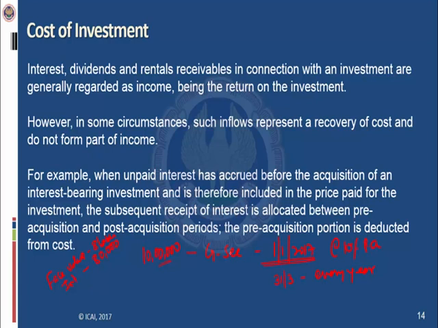The last interest on this investment was received on 31st March 2016, that is 9 months before, because the government will pay interest on every 31st March, and the interest will be given to the person who is holding the investment at that point of time.